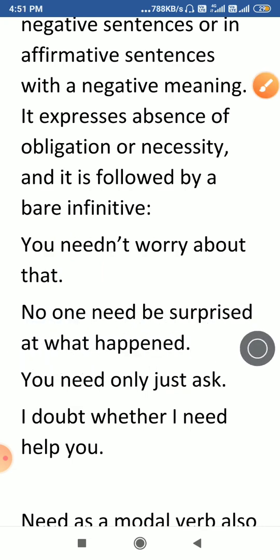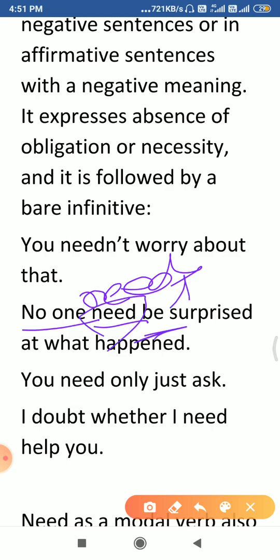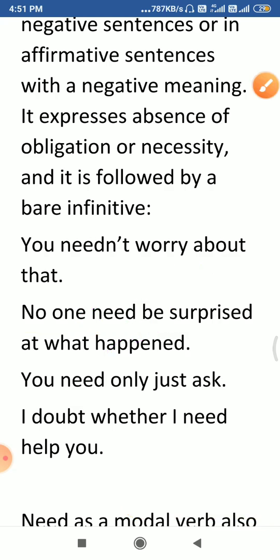In this sentence also, look here, need has not changed its form, it has not become needs, it is only need, even though the subject is singular. And be is also used here without to. So need is a modal verb here.